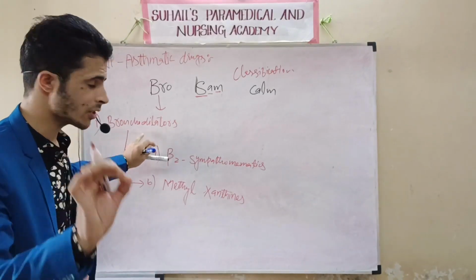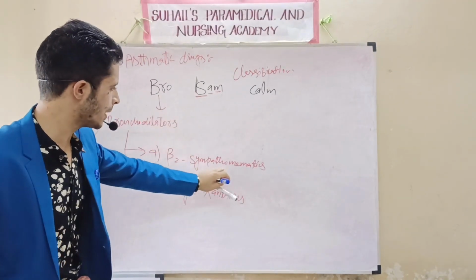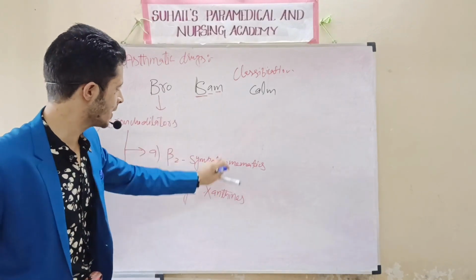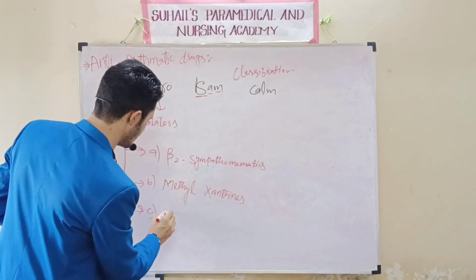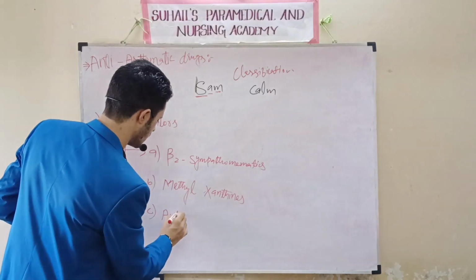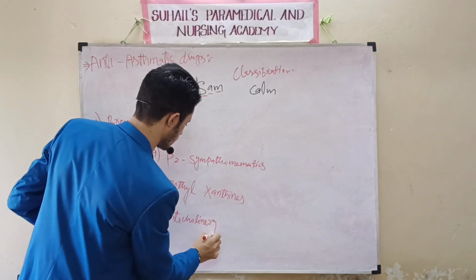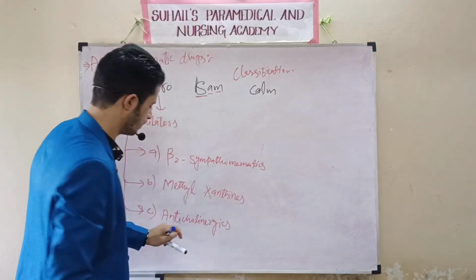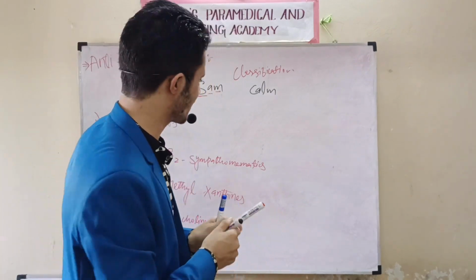This is the sub-classification of bronchodilators. One is called beta 2 sympathomimetics, another is called methylxanthines. Another is A. A means anticholinergics. Now it is your work to remember the drugs in these classifications.